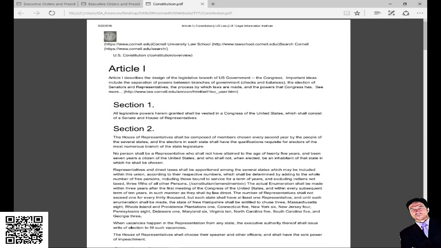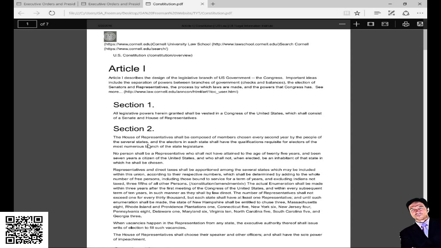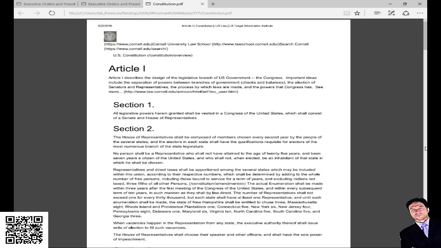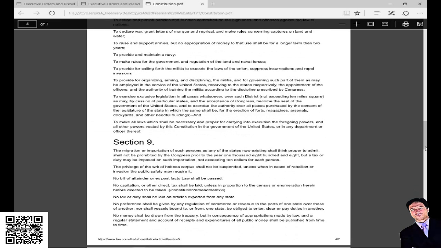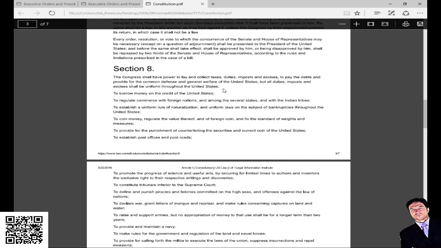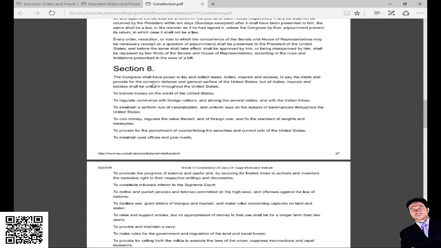Okay, first, let's start by understanding the law of the land, the Constitution. On the section regarding power, let's go. The Congress shall have the power to lay and collect taxes, duties, imposts, and excises, to pay the debts and provide for the common defense and general welfare of the United States. But all duties, imposts, and excises shall be uniform throughout the United States. So now we're talking about what the Congress, that means the legislative branch and the executive branch, have power over.